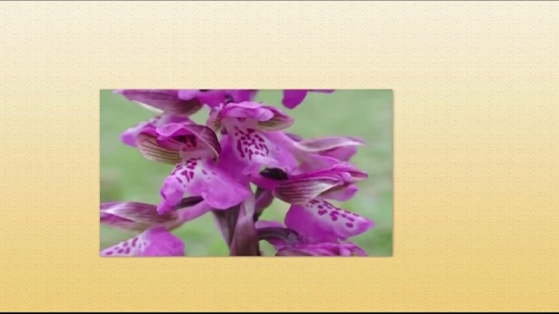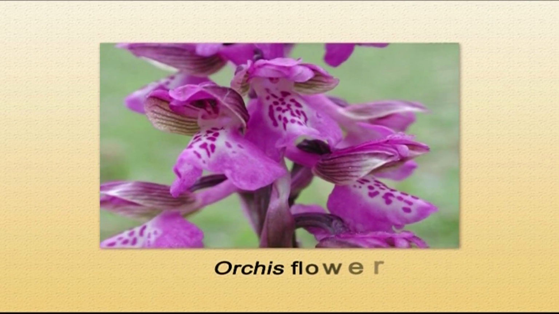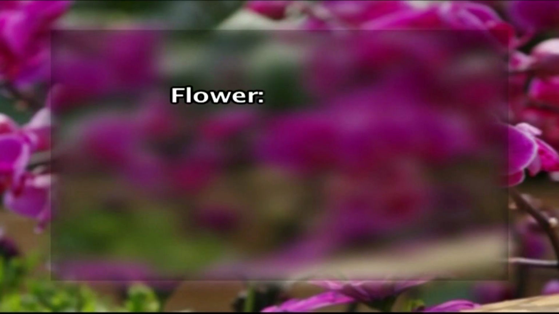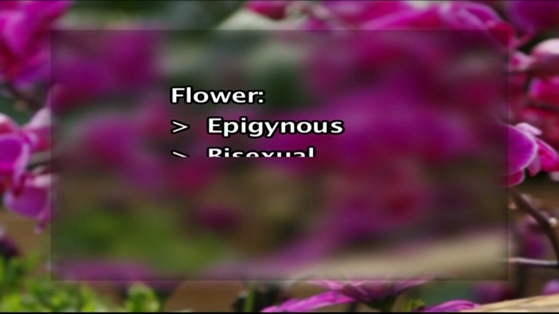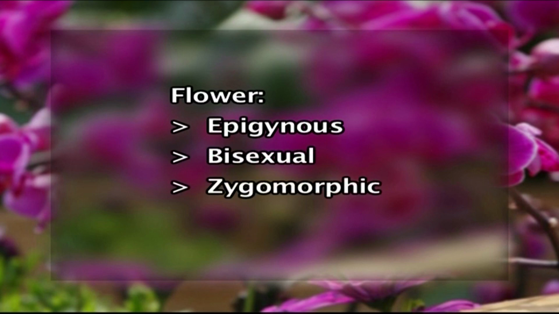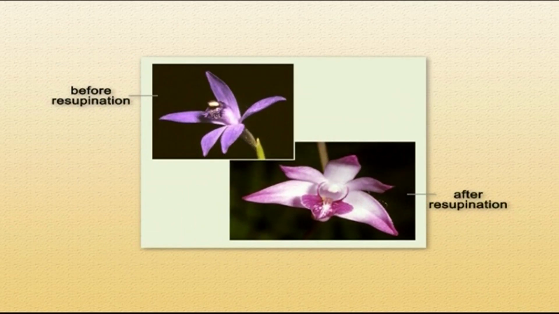Now, the individual flower. As already mentioned, orchid flowers are often showy. The flower is epigynous, bisexual, and zygomorphic. One more unique feature of the flowers of orchids is that they are always resupinate.